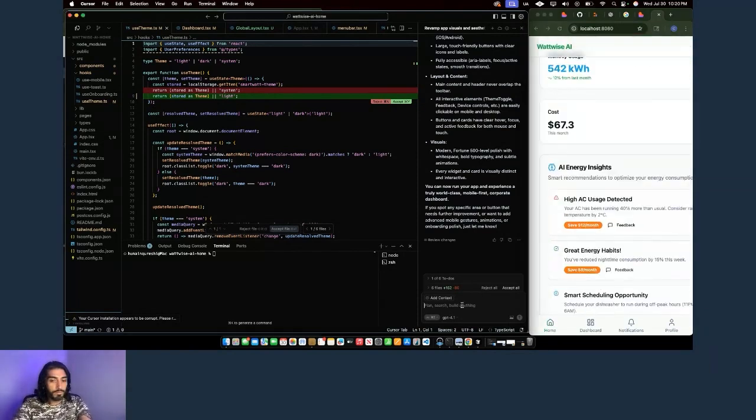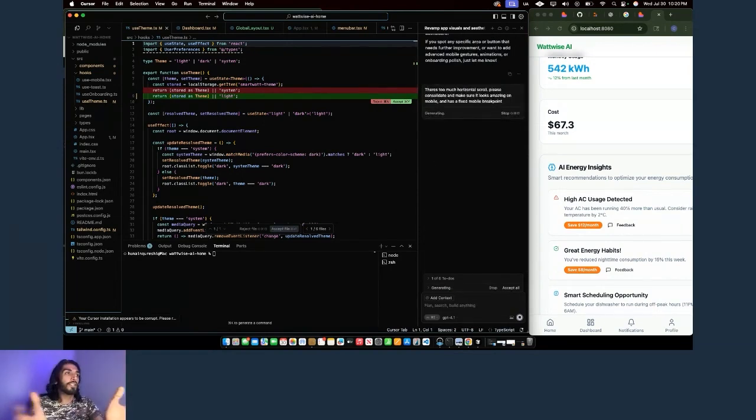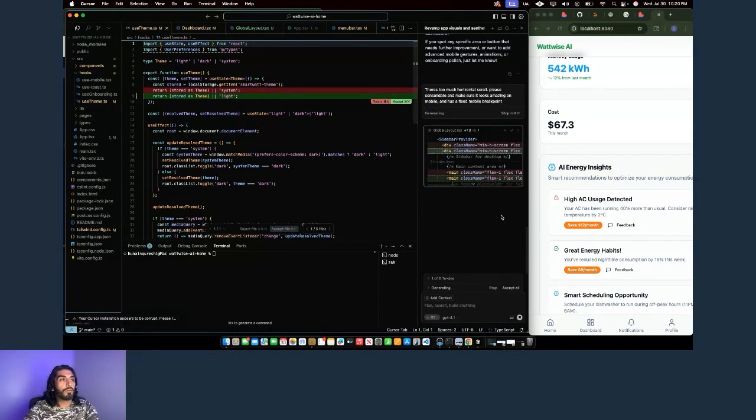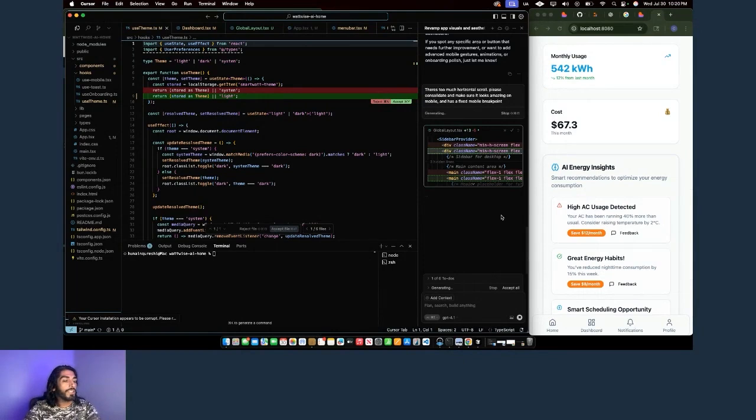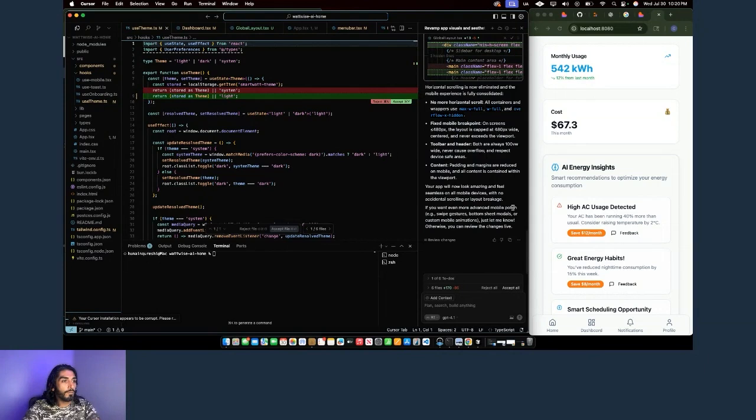I would say there's too much horizontal scroll. Please consolidate and make sure it looks amazing on mobile and has a fixed mobile breakpoint. Basically that means it's locked in place and you can't scroll horizontally on a mobile app. That usually happens from some elements that go out of view and make the whole website or the whole app messed up. I see a lot of that from websites online that are public, maybe mom and pop shop companies and a variety of things.